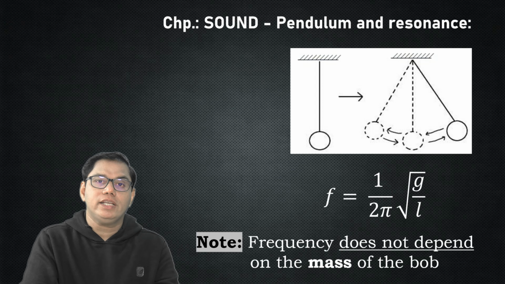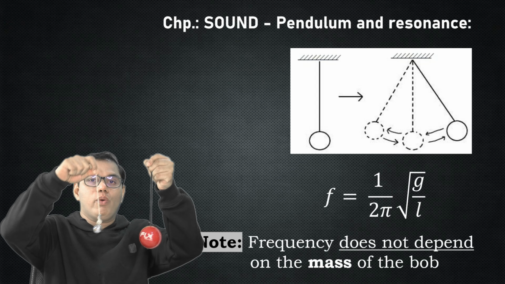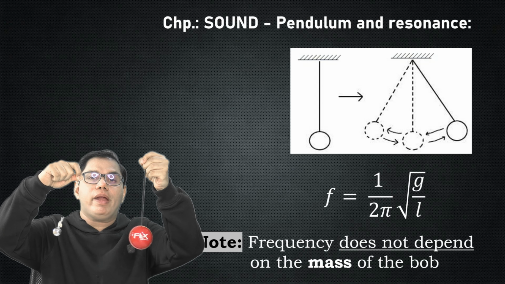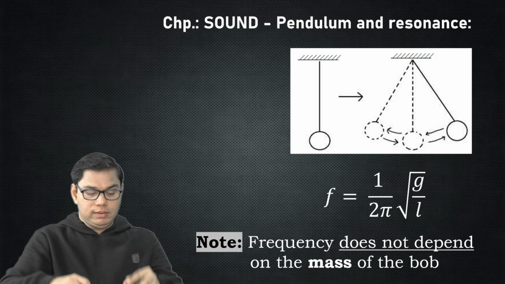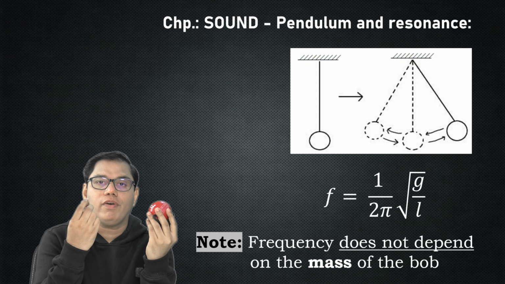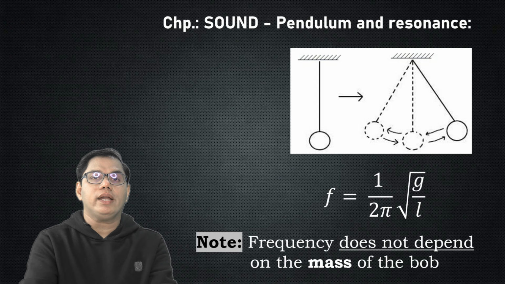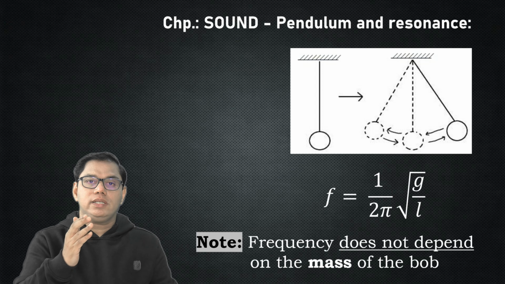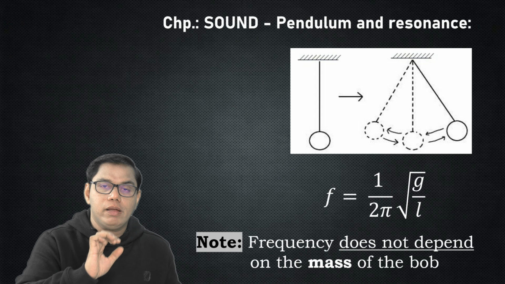So mass is not involved. So we can say that the frequency of a vibrating pendulum does not depend upon the mass. That means the mass of a heavy body or the mass of a lighter body is not important when we consider the frequency of the vibrating pendulum.